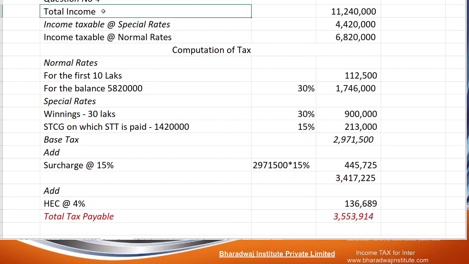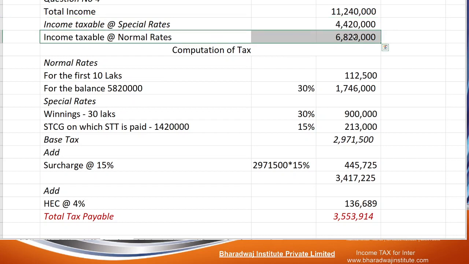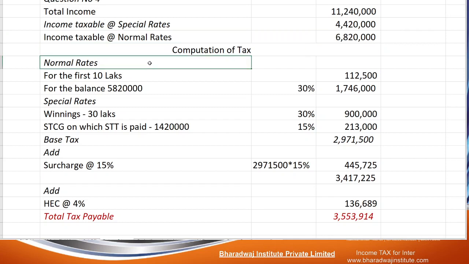Let me repeat once again. Total income this much. Special rate incomes are LTCG, winnings and STCG on which STT is paid. Balance income is taxed at normal rate. For the first 10 lakhs, we know 12,500 plus 1 lakh, 1 lakh 12,500.